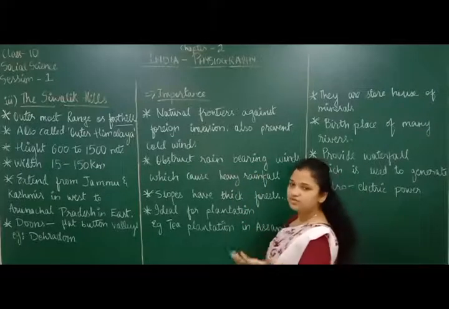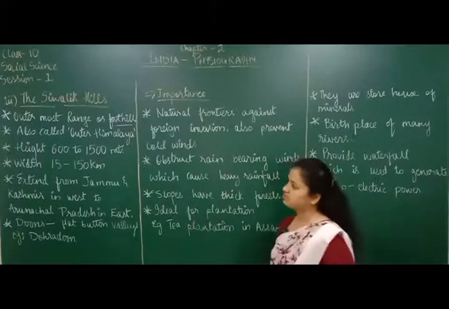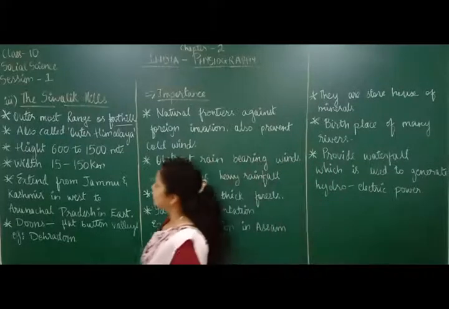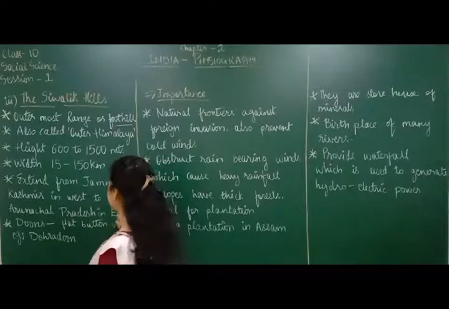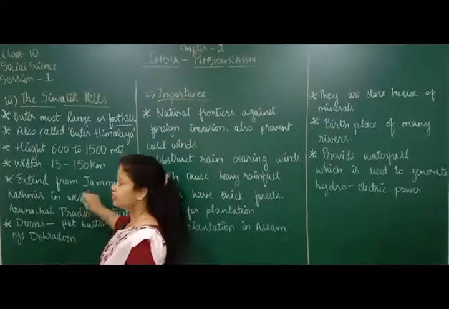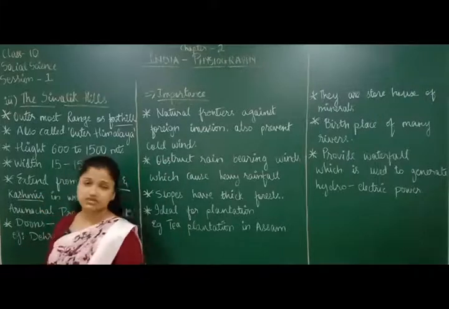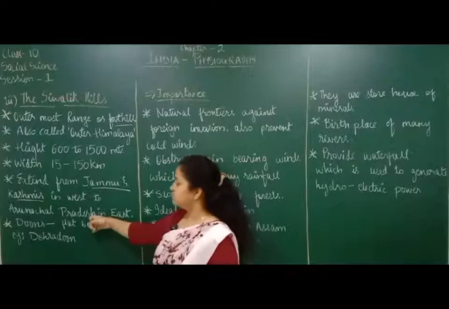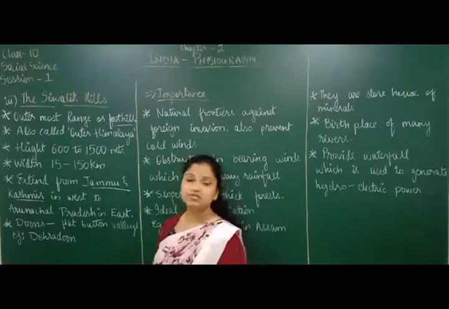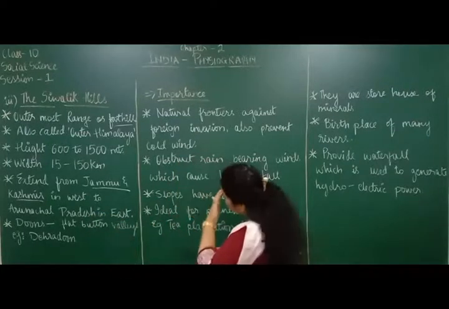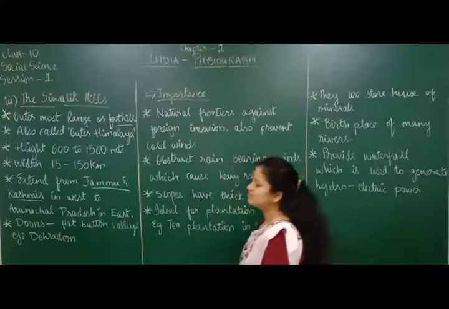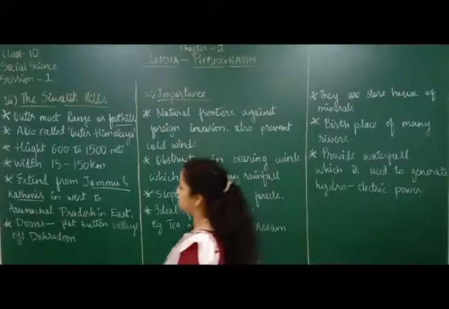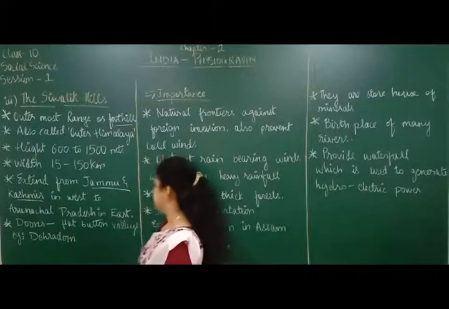So from where to where do they extend? Which place to which place, that we have to learn here. They extend from the west to the east. In the west, they start in Jammu and Kashmir, and in the east they end in Arunachal Pradesh. So from Jammu and Kashmir to Arunachal Pradesh, you will see this mountain range. It extends from Jammu and Kashmir in the west to Arunachal Pradesh in the east.